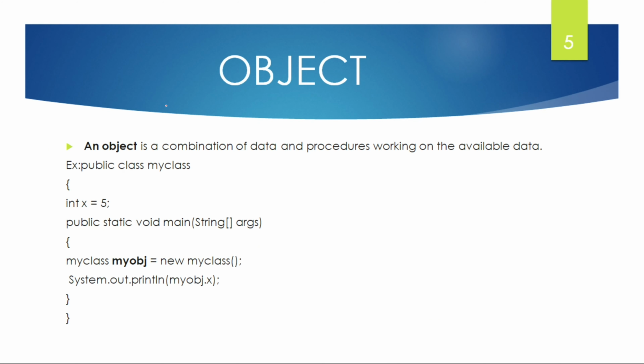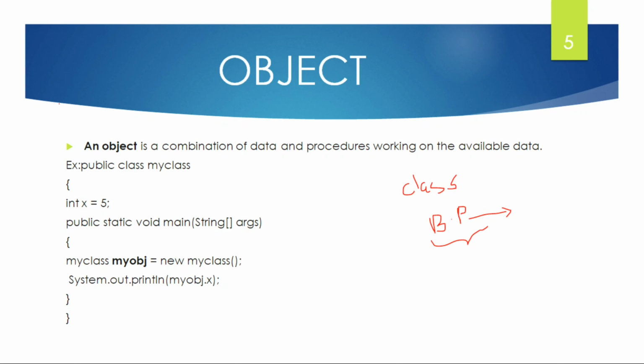Next we will discuss an object. An object is a combination of data and the procedures working on the available data. Here the class provides a blueprint, and an object can be created from this blueprint. The data and the procedures are provided by this blueprint.